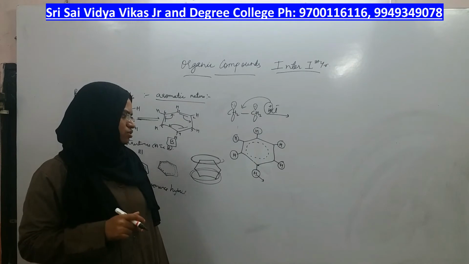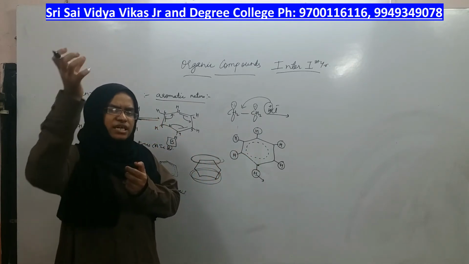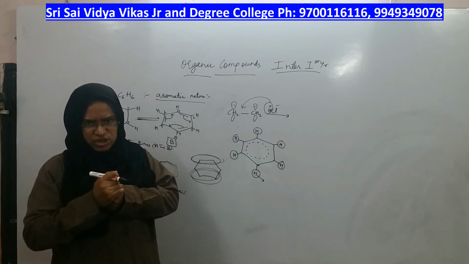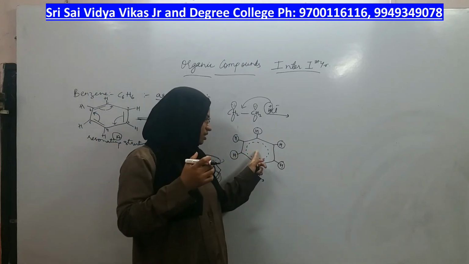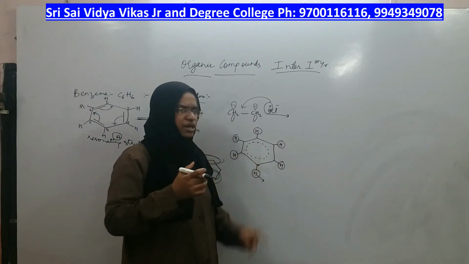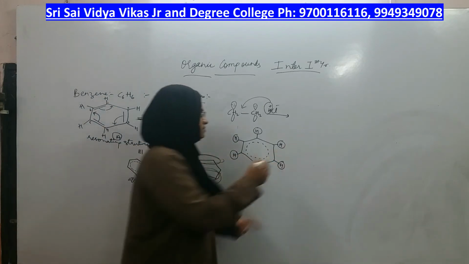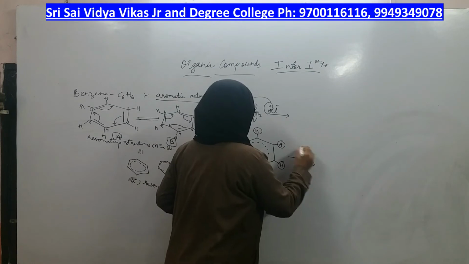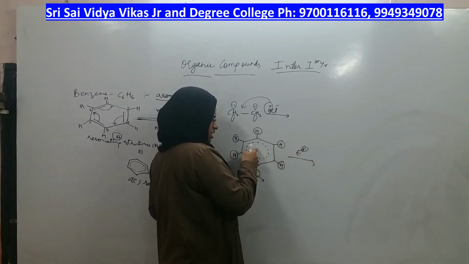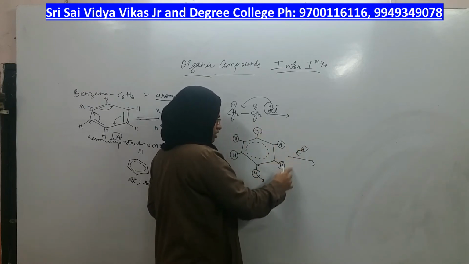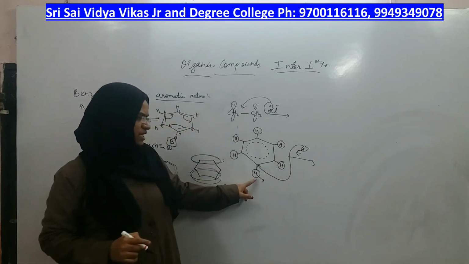What can be that group? As the benzene has so many electrons inside it, it can attract electrophiles from outside. If electrophiles are getting attracted towards the ring and replacing hydrogen, it will undergo electrophilic substitution. Seeing these electrons inside, the electrophile gets attracted. But can it go inside? It cannot go. Where will it go? It has only one option, to substitute or to replace this hydrogen.